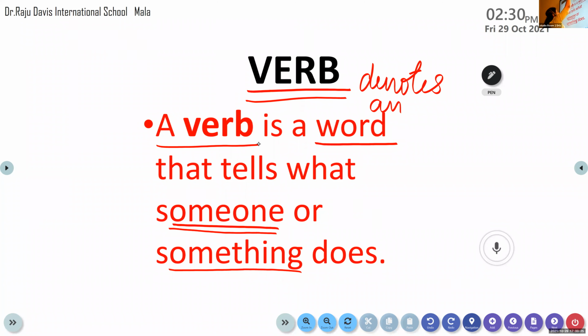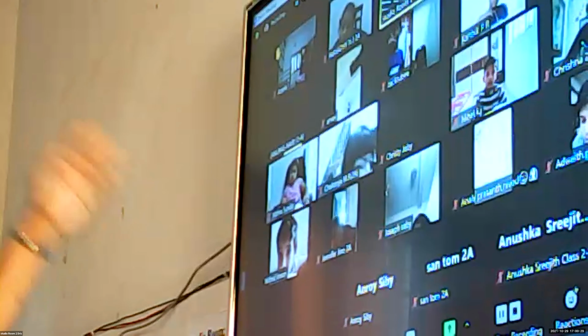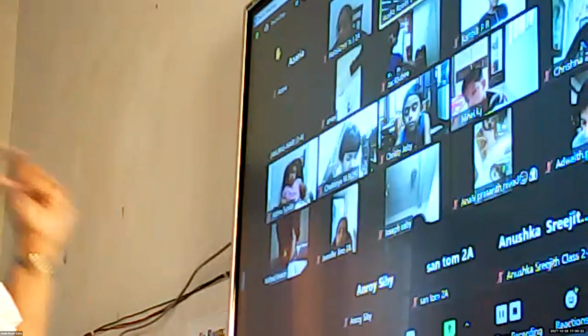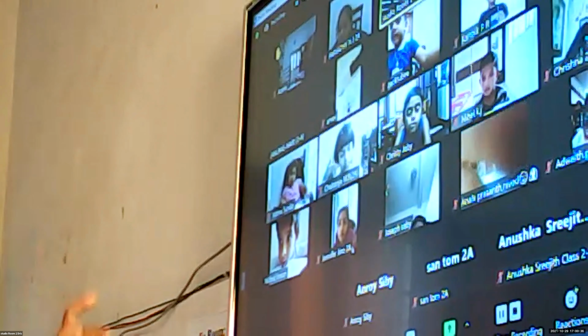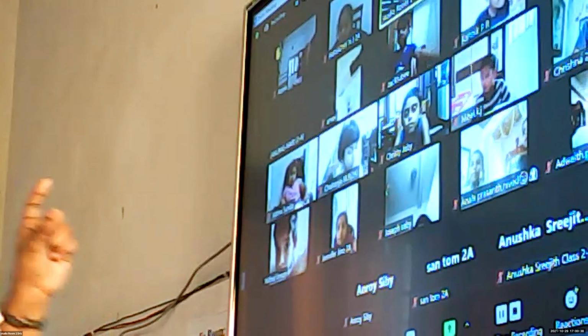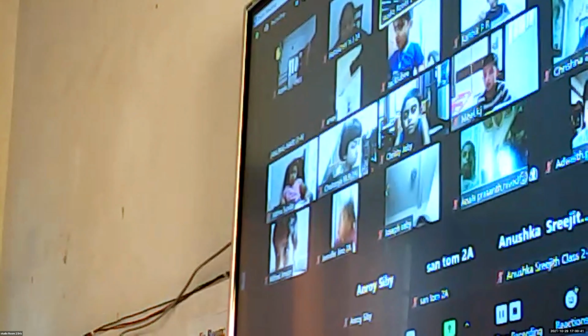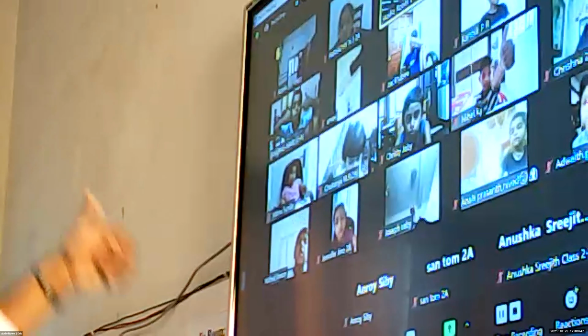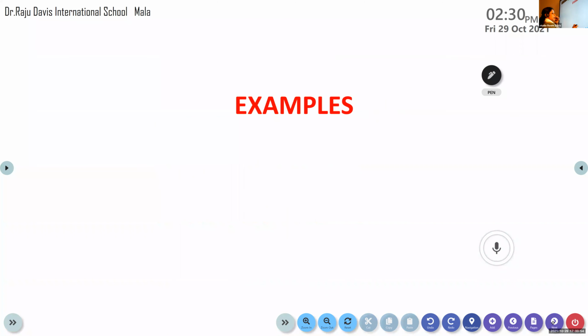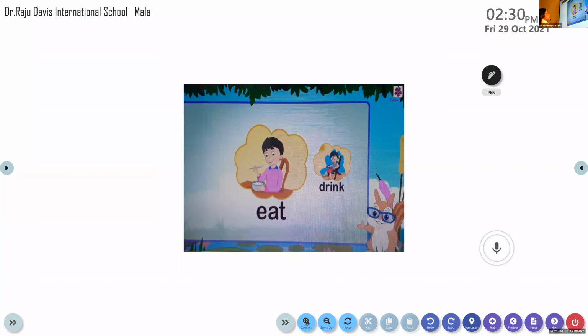Have all of you understood what a verb is? A verb is an action that we do. Verbs are actions that we do. These action words are also called doing words, and they are verbs. Clear? Got it? Okay then, now let's move on to a few examples. By looking at the examples, you will get a clear idea regarding it.